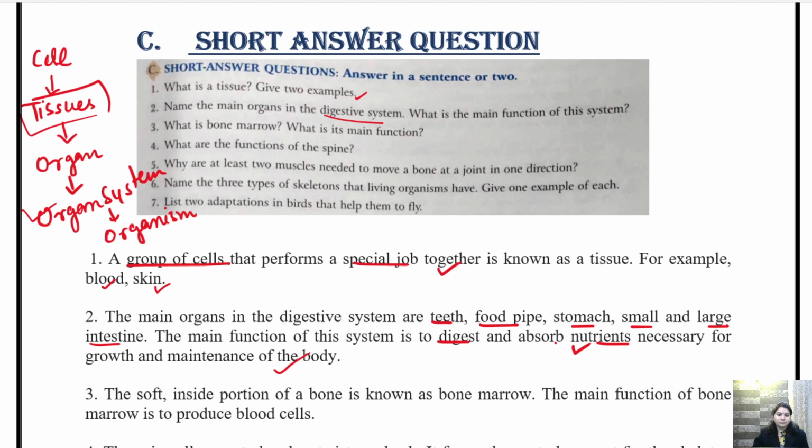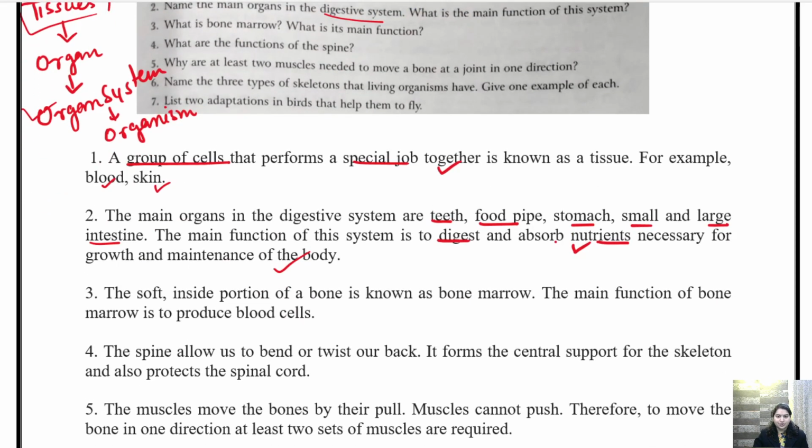Okay, now question number 3. What is bone marrow? What is its main function? So children, I have already told you that though our bones look very hard from outside, they have a softer part inside. Bones बाहर से तो hard लगती है, लेकिन अंदर वो soft होती हैं. This soft portion that is present inside the bone is called bone marrow.